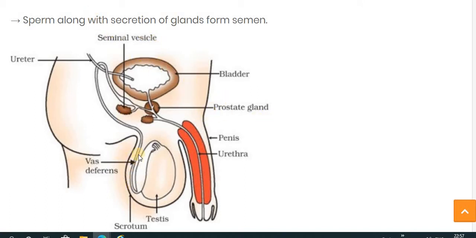Here you can see the vas deferens passes through here and it is also connected with the seminal vesicle and the prostate gland. They secrete a fluid which helps to nourish the sperm and provides motility to the sperm.